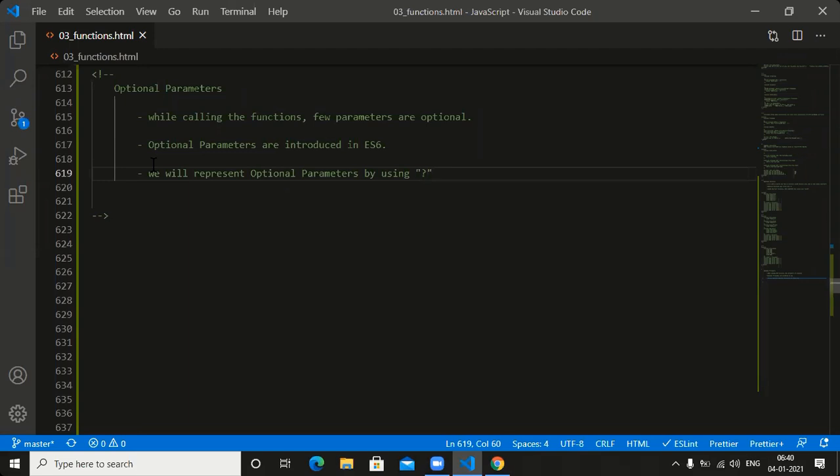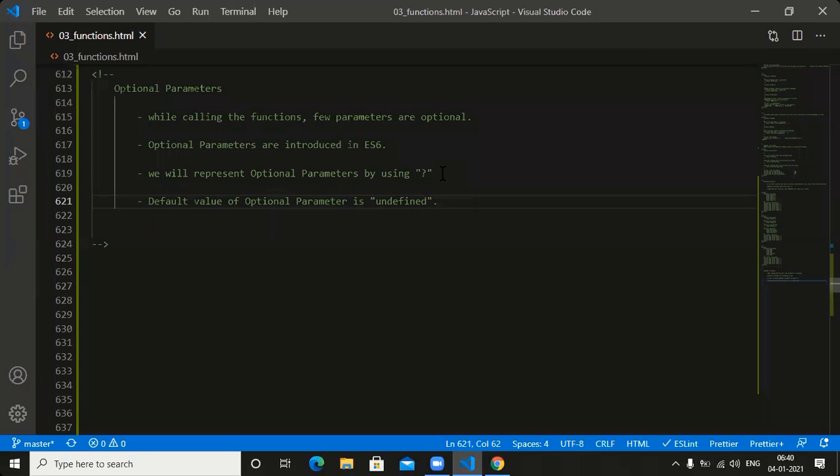The default value is undefined. Very important: the default value of an optional parameter is undefined.